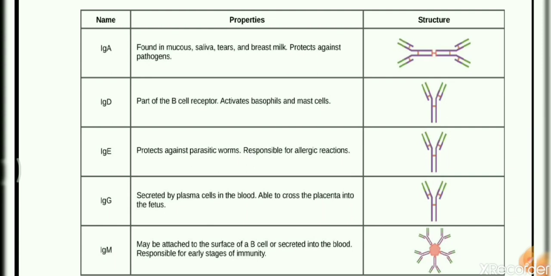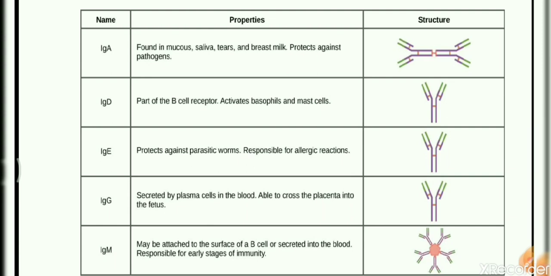Then IgE, which plays the main role against parasitic worms, and it is also sensitized to allergy. So mark that word, allergy. When our body reacts to allergic conditions, at that time IgE will be predominant.